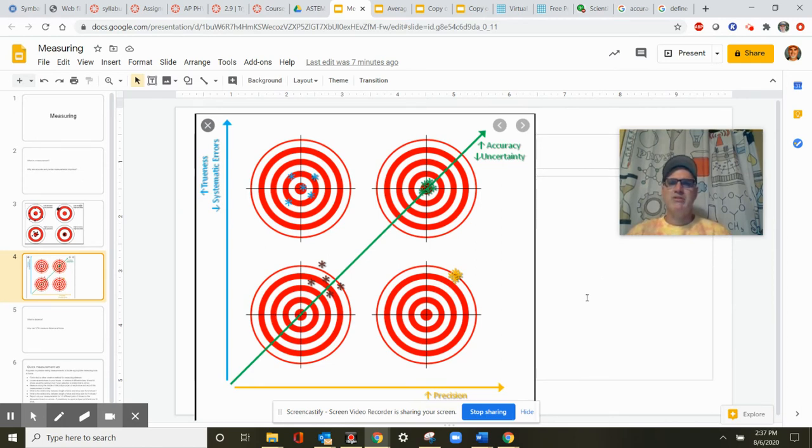All right, so another word that I'll just introduce briefly here is uncertainty. Uncertainty in measurements. What we want to do is have less uncertainty in our measurements, and therefore we have more accuracy in our measurements. So when I talk about measuring tools here in a second, I'll talk about uncertainty. This is just showing us the less uncertainty we have, the closer we get to this situation where we have accurate, precise measurements. We have less precision, right? Precision going this way, trueness going this way.